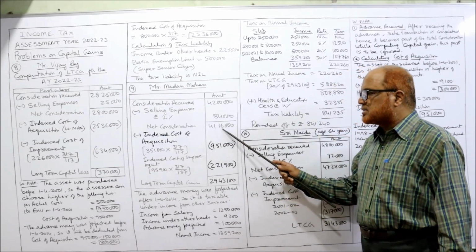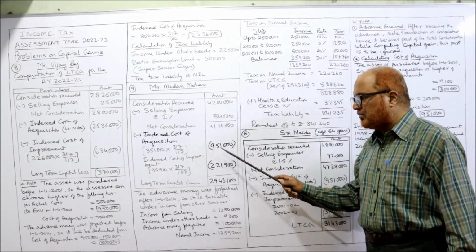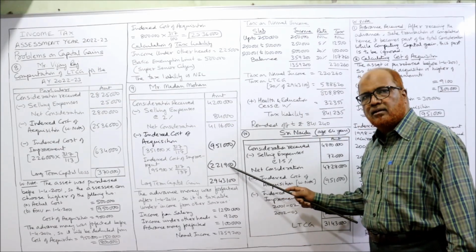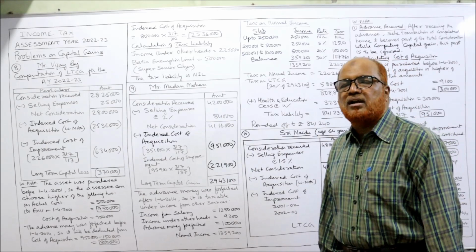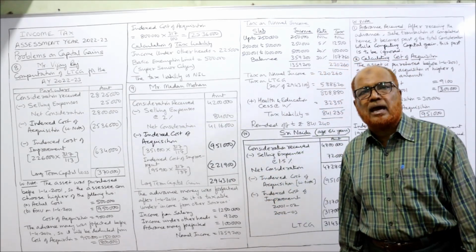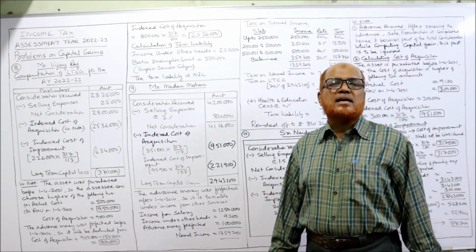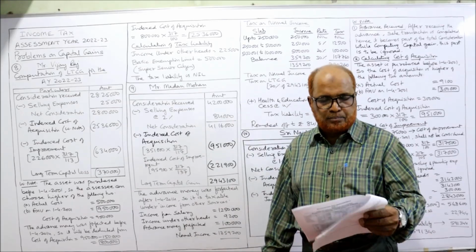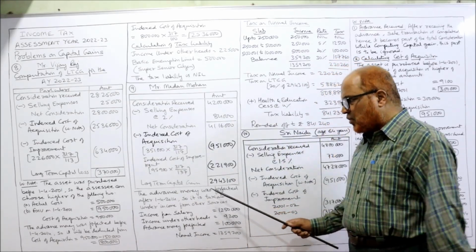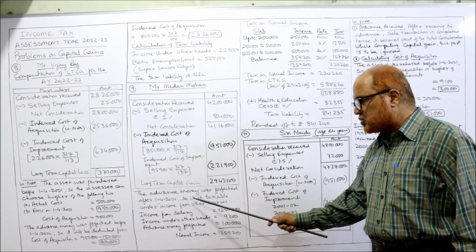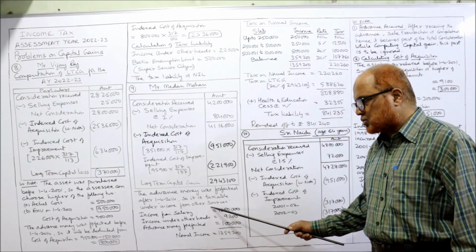So 41,16,000 minus 9,51,000 minus 2,21,900. You will get 29,43,100. This is the long-term capital gain, which is taxable at a flat rate of 20%. That's all. So advance money was forfeited after 1/4/2014, so it is taxable under the income from other sources.